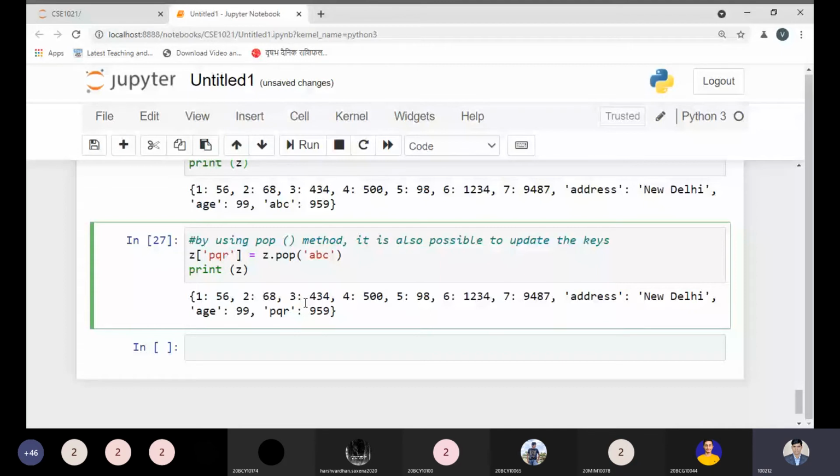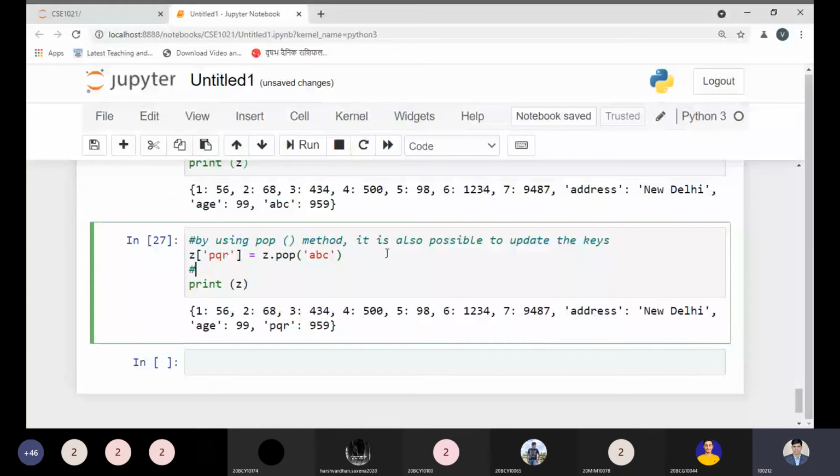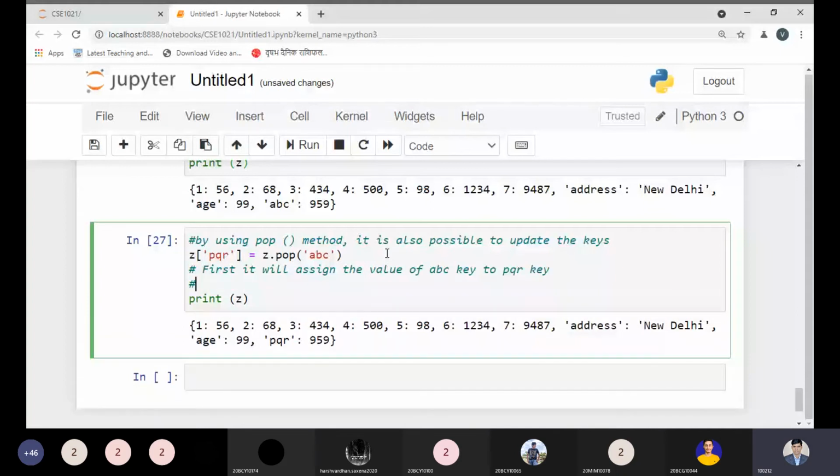Okay. See, what does it print actually? What is happening over here? This is a very interesting point you need to keep in mind. See, I'm writing here. First, it will assign the value of ABC key to PQR key, and then remove the ABC key from the dictionary.